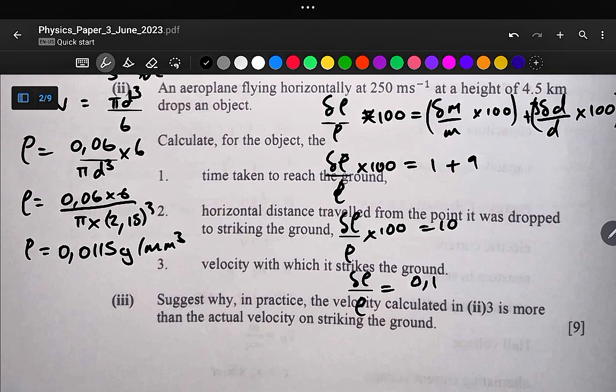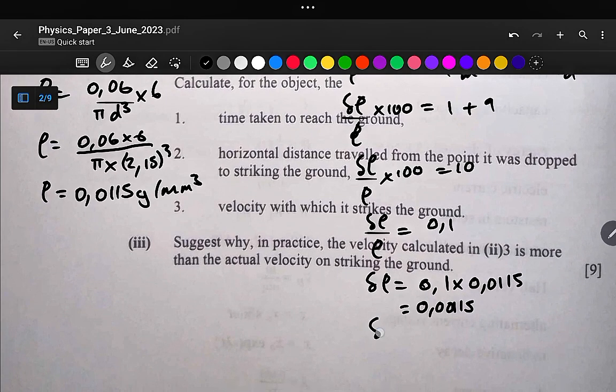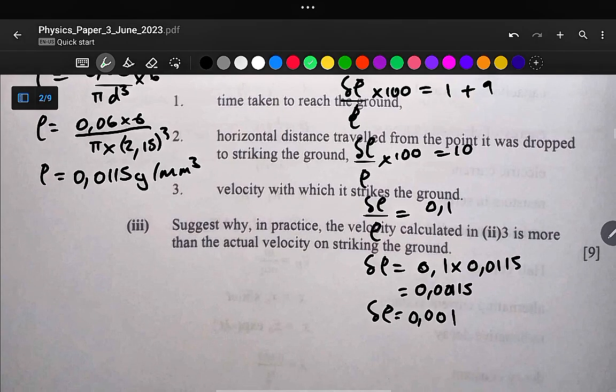So let us multiply both sides by the density to say the uncertainty in density is equal to 0.1 multiplied by the density, which is 0.0115. Okay, so the uncertainty in density is now 0.1 multiplied by 0.0115. So our answer is 0.00115. Therefore, the uncertainty in density is equal to 0.001.